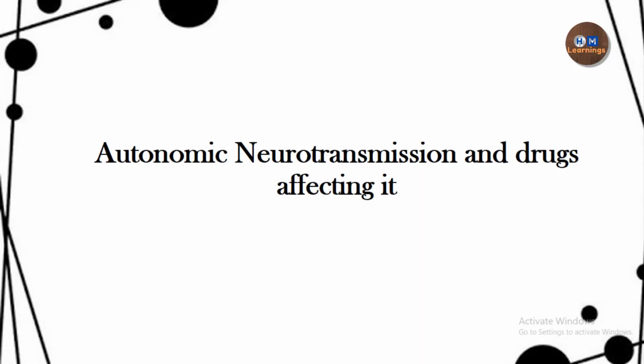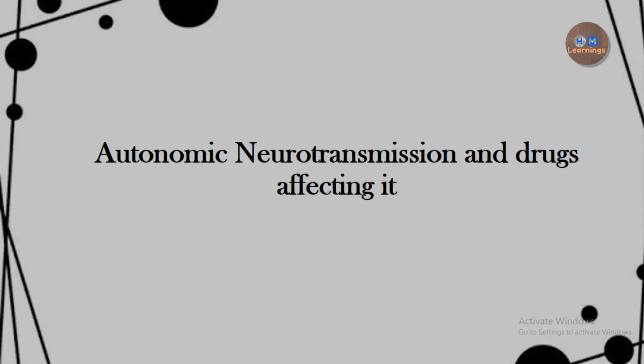Autonomic junctions are the sites where various drugs can act. Well, what are these drugs and how they act, we are going to see in this video.